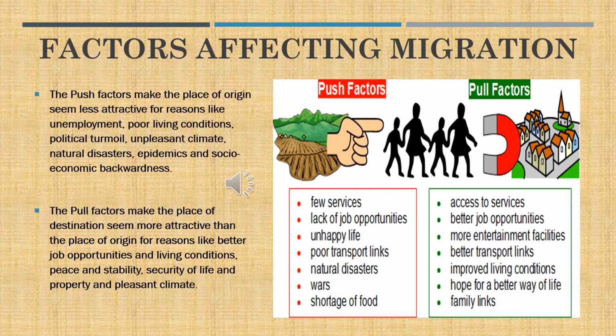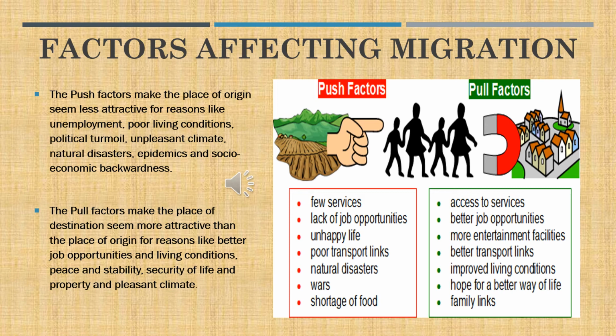Children, it is also shown in the form of a figure where they have given us two boxes for push factors and pull factors. A family is moving from the push factor area to the pull factor area, and they are also showing it in the form of a magnet. Here, the left hand shows that the agriculture has failed. At first it was green, later it became dried. So that is the reason they are shifting.